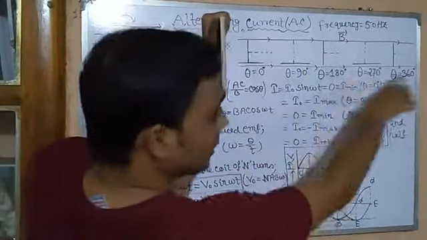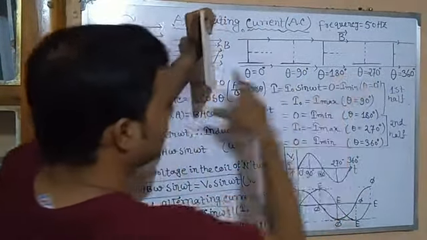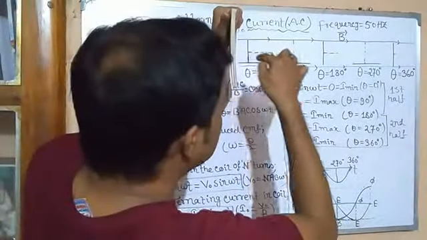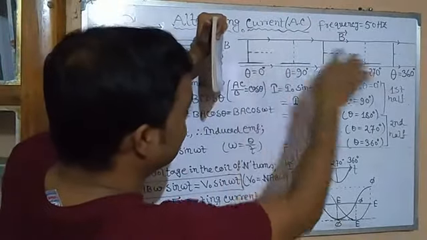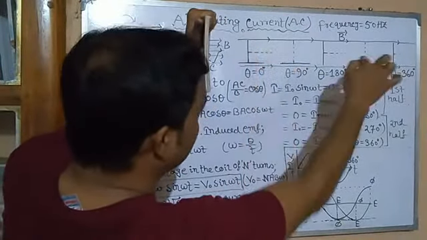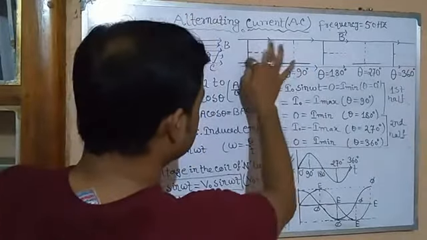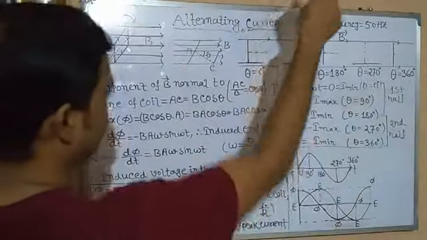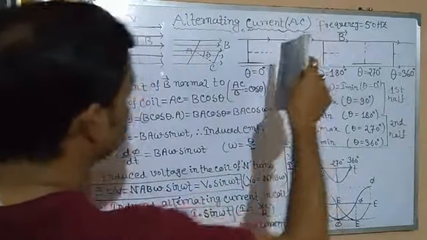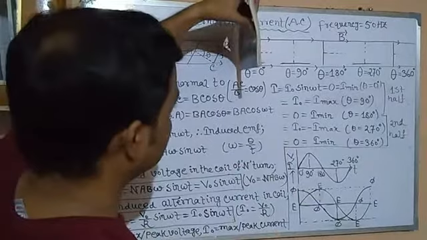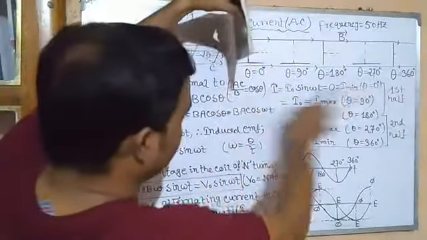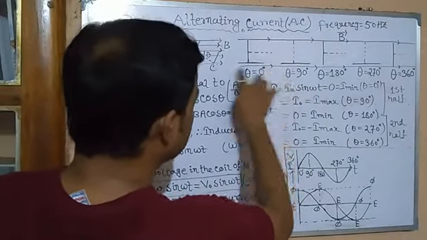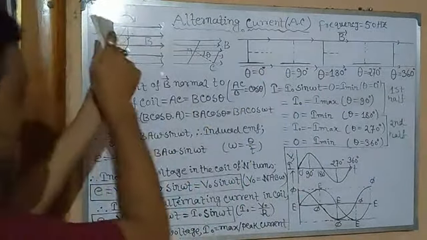So B is in this direction, towards this. This is the coil, but the dotted line indicates the normal, the perpendicular drawn on the plane. So this is theta. Initially this is the coil, this is the magnetic field, and this is the perpendicular normal drawn on the plane of the coil. The angle between these two, which are parallel, is zero. So theta is equal to 0 initially.